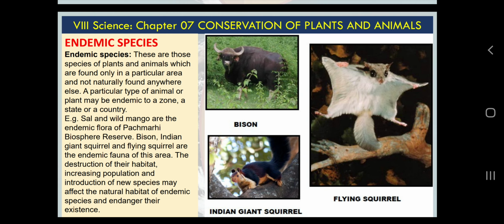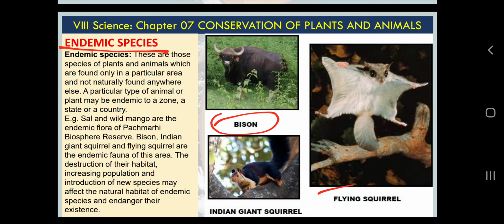So, you will not find yak in Rajasthan, and you will not find camel in Himachal Pradesh or hilly areas. Why? Because there are certain conditions which are necessary for those animals and plants. So across the globe, on our planet Earth or biosphere, if you have a particular geographical area which is very limited, which has very special conditions, those areas will have certain types of plants and animals. And if we are not able to find those plants and animals anywhere else, those are called, students, endemic species. So what do you mean by endemic? Limited.